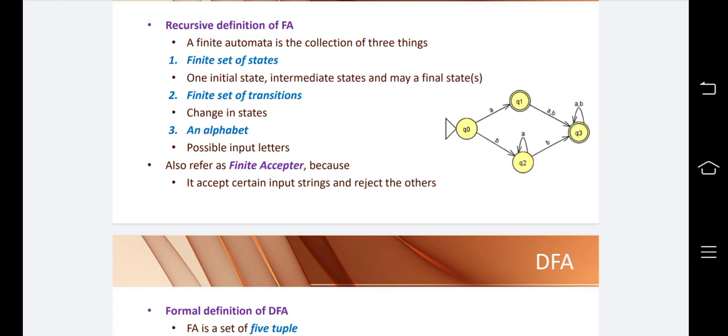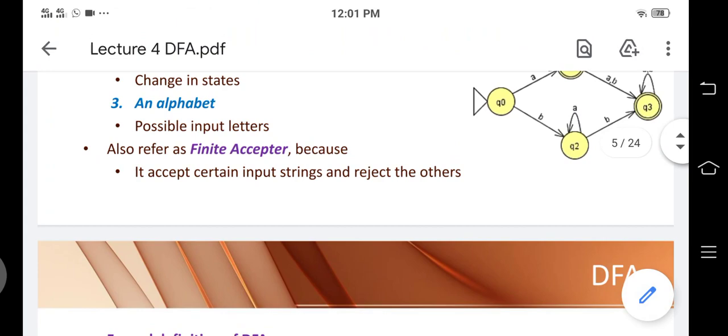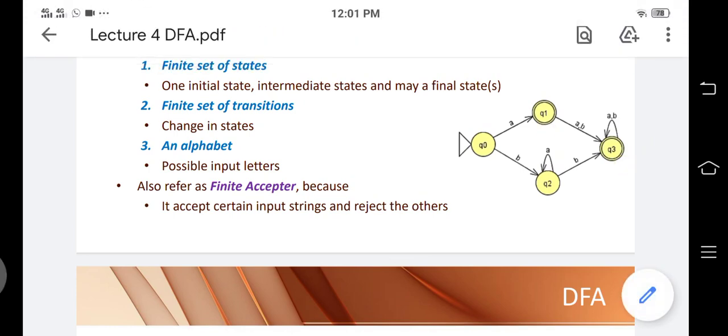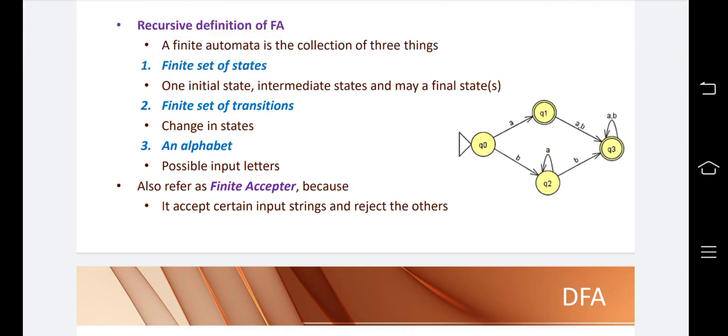Finite set of states means that it consists of a finite set of states. Suppose q0 is the initial state, then Q1 and Q3 are the final states. It consists of one initial state, and there may be many final states. Q2 is an intermediate state. And this whole thing is a finite automata.